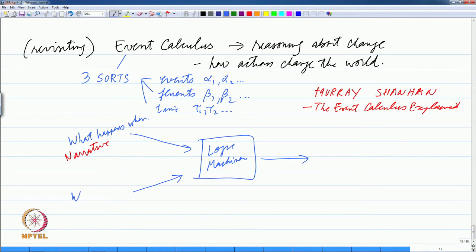Then we have what actions do essentially. So, in some sense this is a domain description. So, for example, you might say that if you pick up a book from the table, then you are holding the book, that is the effect of that action essentially. So, this is the kind of thing that planning community talks about all the time essentially, but this is a domain model. Event calculus is trying to find relations between events and fluents essentially. How do events affect the world, the changing world essentially.